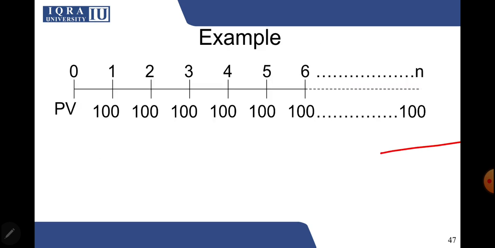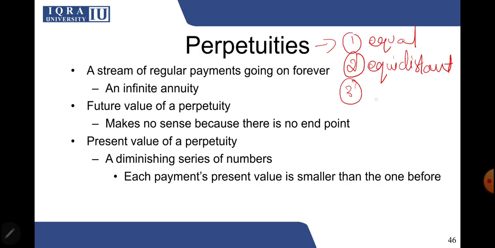But over here, you no longer have a defined time limit. So there is no time limit, which means that your payment is going to go on forever. There is no defined time frame over here. It's a cash flow that will keep on coming. So it's a stream of regular payments going on forever. It's an infinite annuity. Because it has two of the annuity properties and only the third one is no longer there, there is no time limit for it.